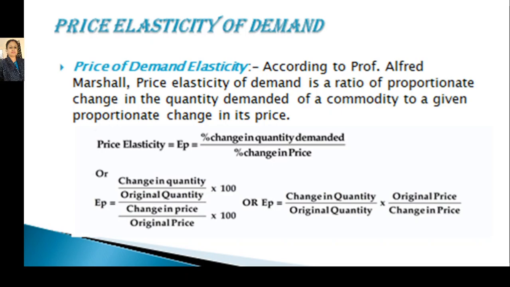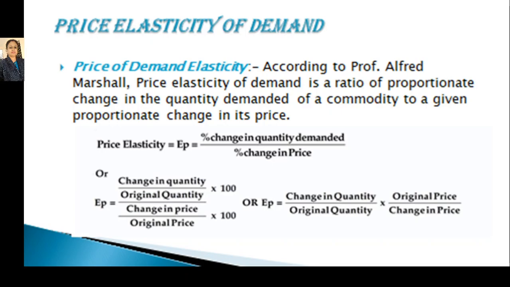How much the quantity demanded was before the change in price and after the change in price. It means original quantity and the new quantity due to change in price. So EP equals change in quantity demanded divided by original quantity, and the whole divided by change in price divided by original price.